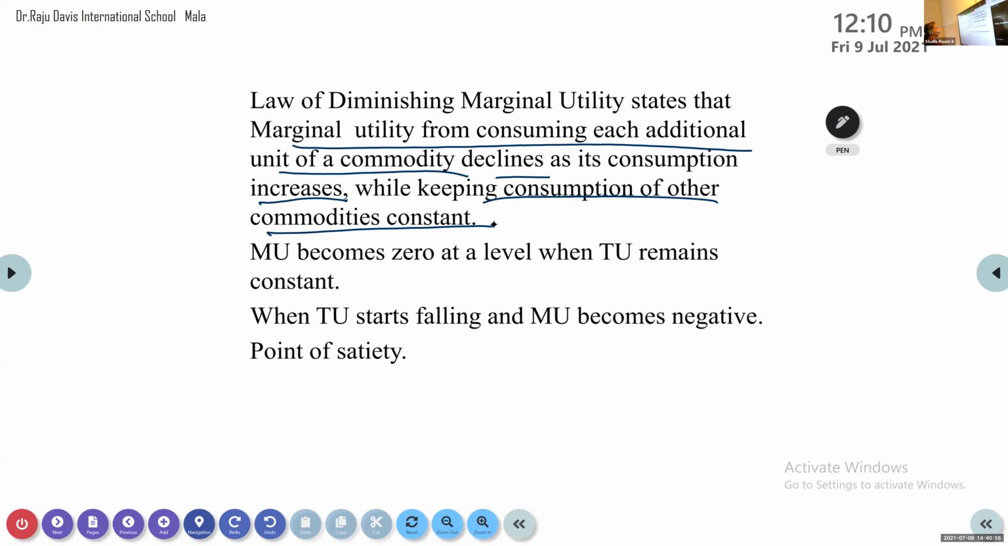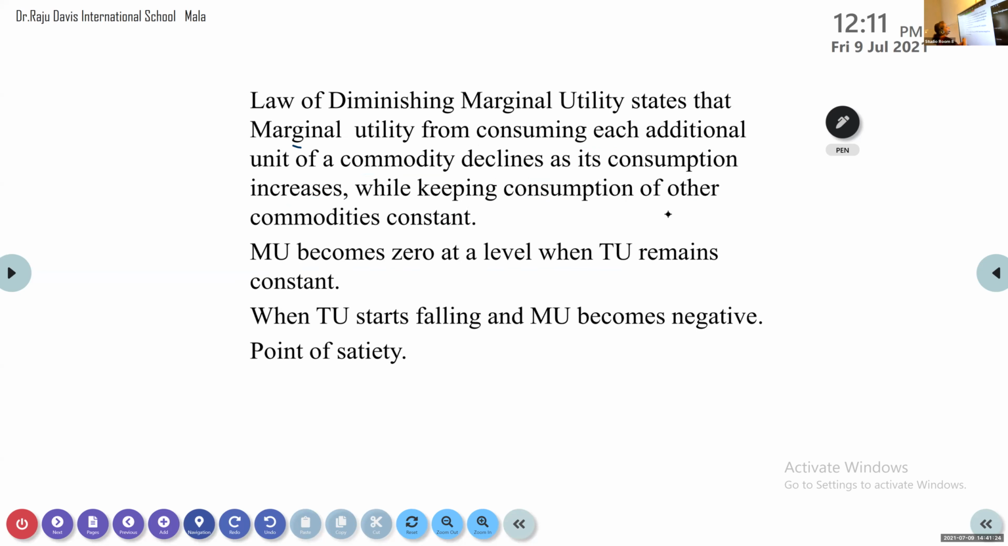What is that, while keeping consumption of other commodities constant? Any idea? They increase uniformly, like one after the other? We are increasing uniformly, okay. That is not actually keeping consumption of other commodities constant. What is that? We are not consuming any other commodity during that time. It is an assumption.